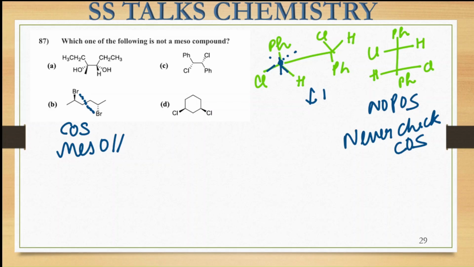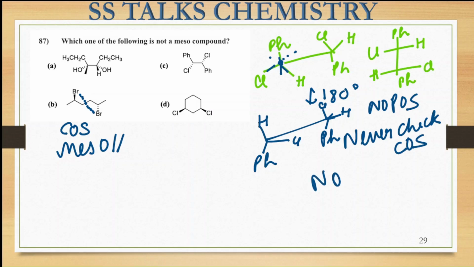So after 180 degrees rotation, you will be getting this species. On this side hydrogen, here will come the Cl, and here will be the presence of Ph, and here you will be having this Cl, this hydrogen, and this Ph group. So these are the species that we are getting. Since there is absence of the plane of symmetry in this and also no center of symmetry is present, this is not my meso compound. And this is what we wanted to find also, that they were asking which of the following is not a meso compound. That means the correct answer is the option C over here.